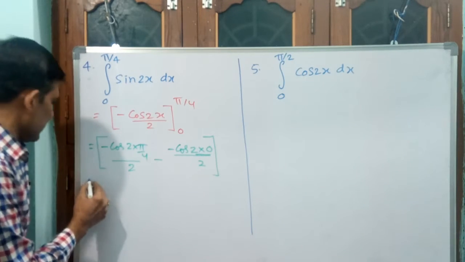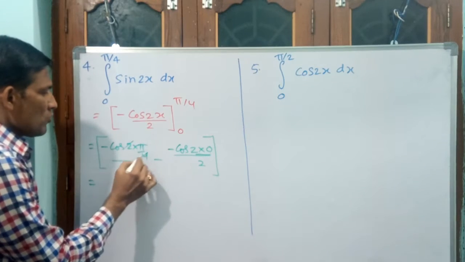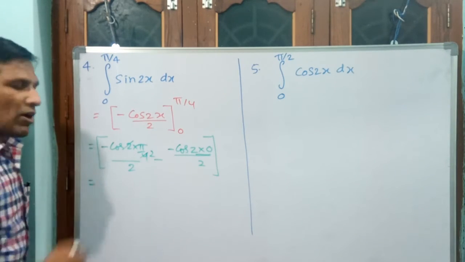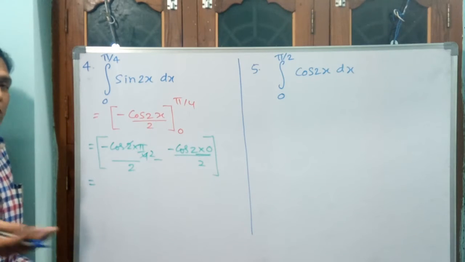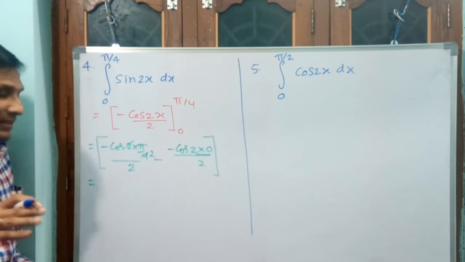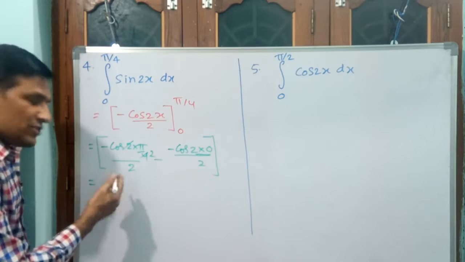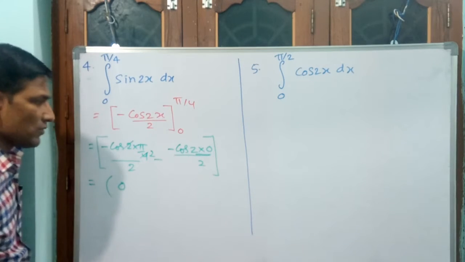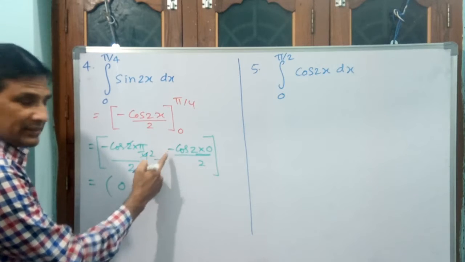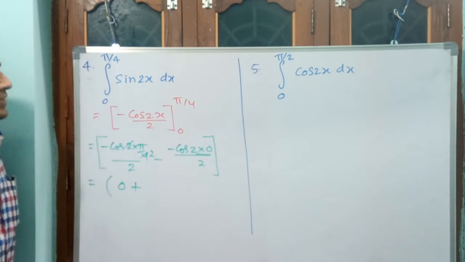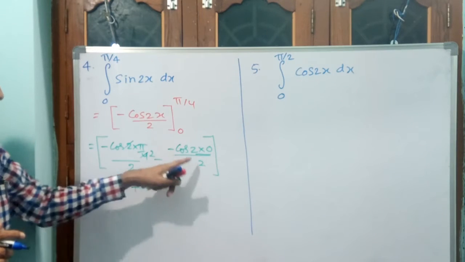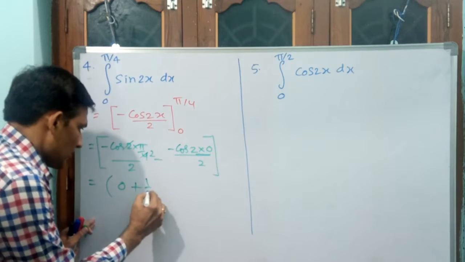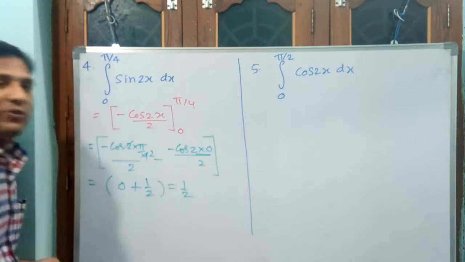Okay. You see what is happening here. 2 pi by 2 it is going to make. Cos pi by 2 value is how much? Cos pi by 2 is 0. Okay. Sin pi by 2 is 1. Cos pi by 2 is 0. Sin 0 is 0. Cos 0 is 1. Okay. If numerator is 0, denominator is 0. That's all. Then this is going to become 0. Minus of minus plus. Plus I am writing. Okay. Now you tell me cos 2 into 0 means cos 0. Cos 0 is 1. 1 divided by 2, 1 by 2. Then final answer will be 1 by 2.